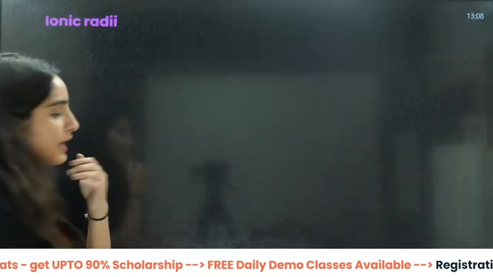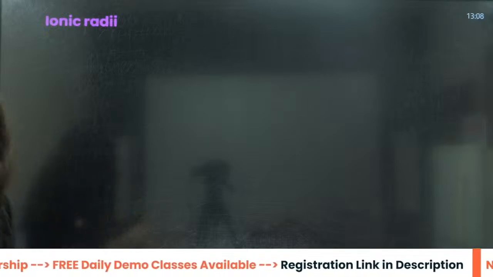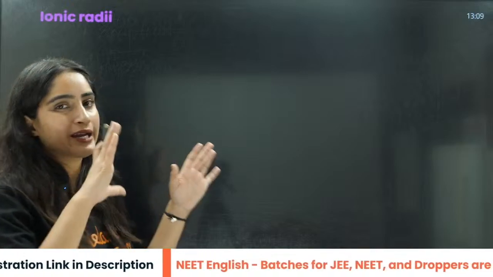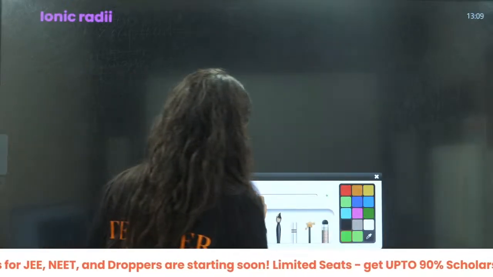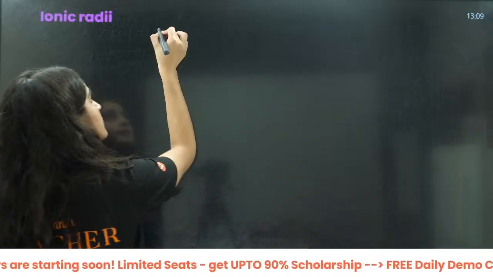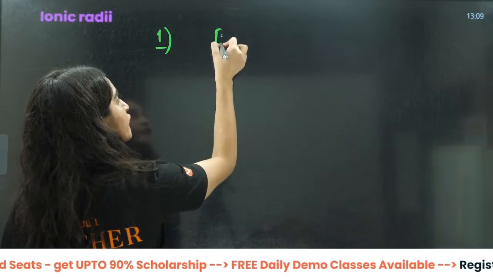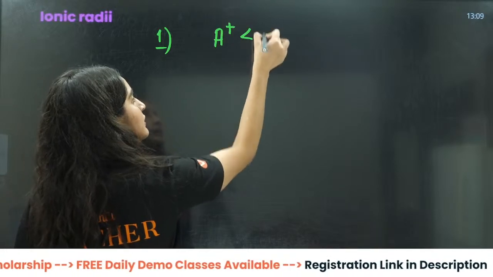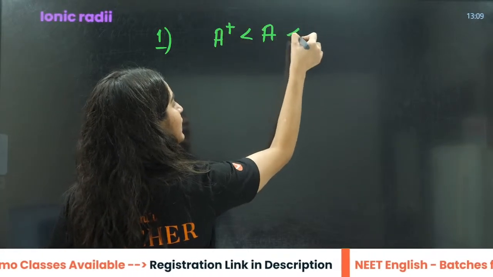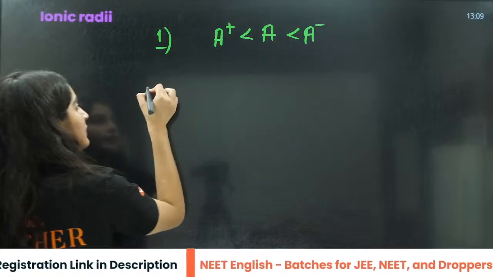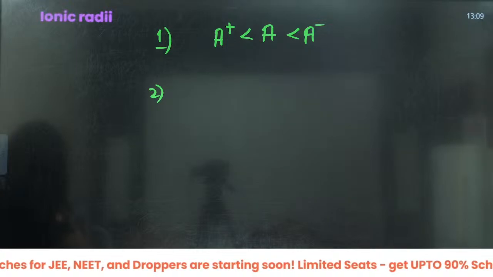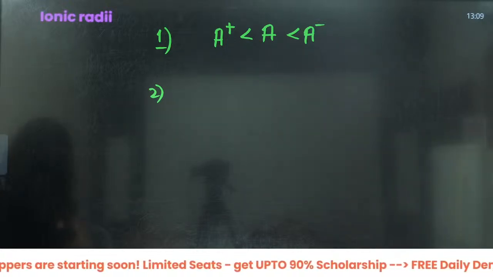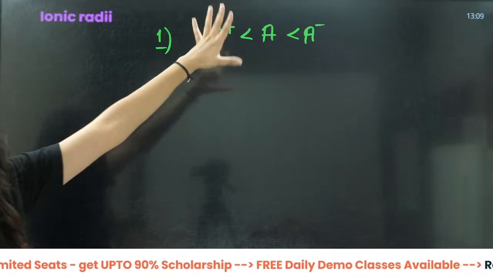Okay. So, next is ionic radii. When I talk about ionic radii, firstly, let us talk about cations, anions, and simple neutral atoms. When we talk about these three things, always remember that the size of a cation is always less than the neutral atom, and the largest will be the anion. That is the first thing that you need to remember if you have the same atom.